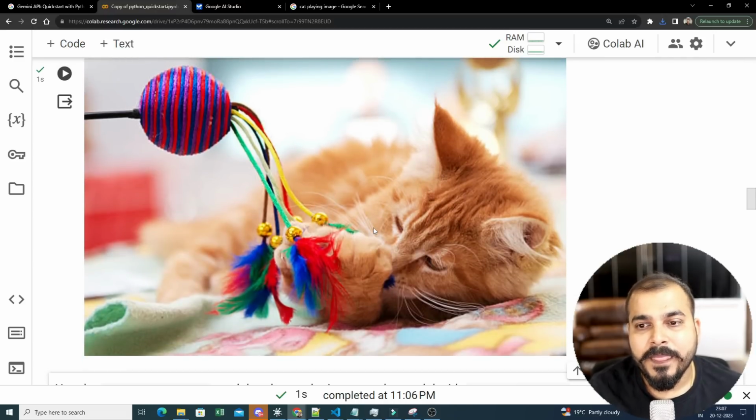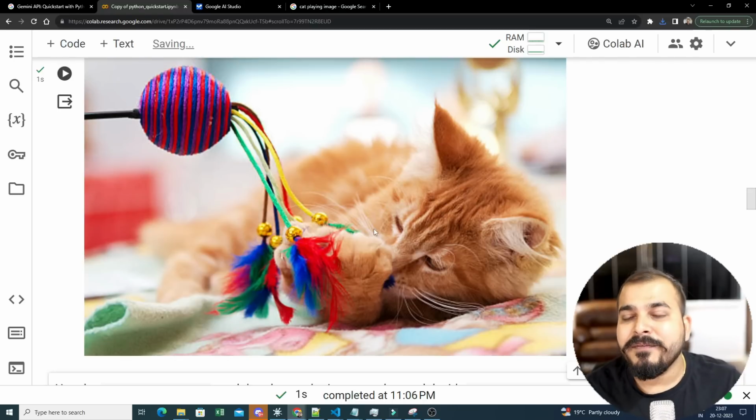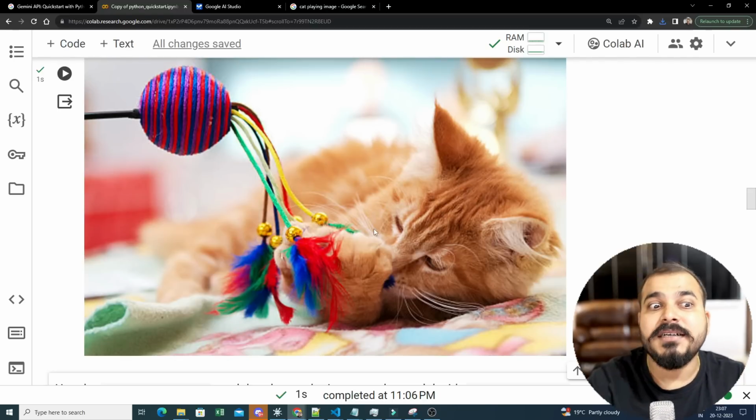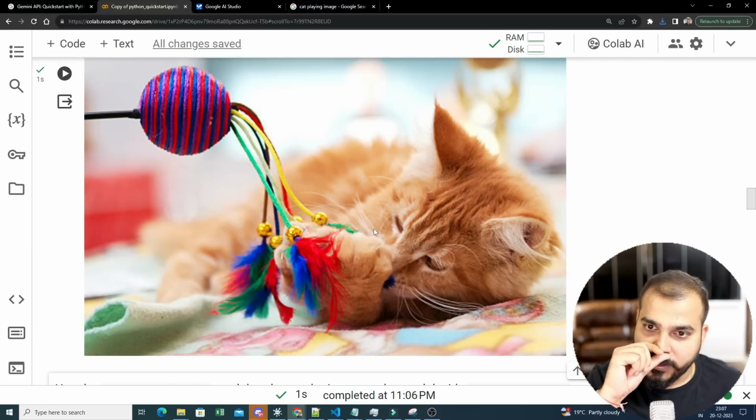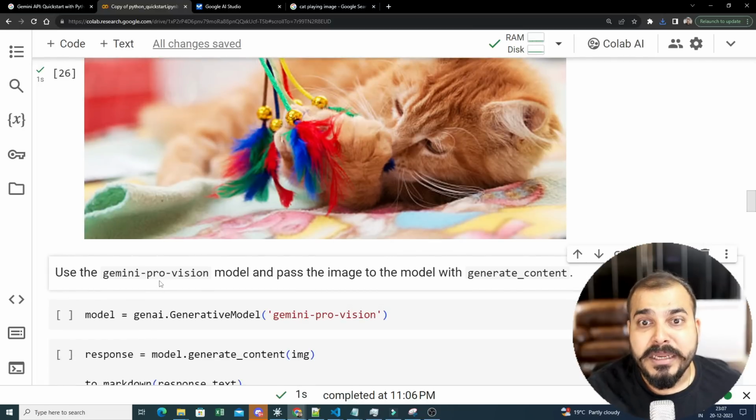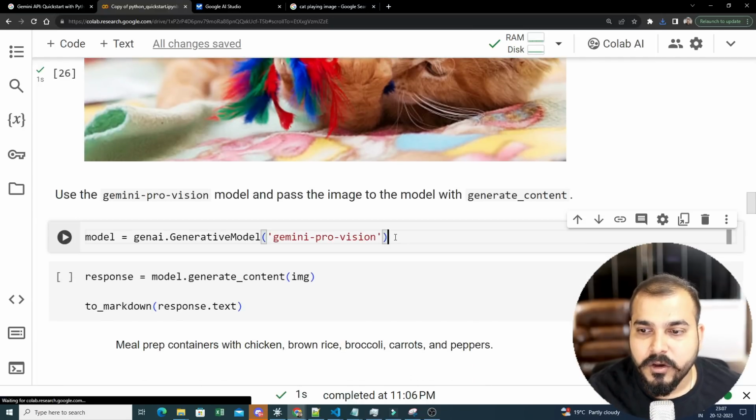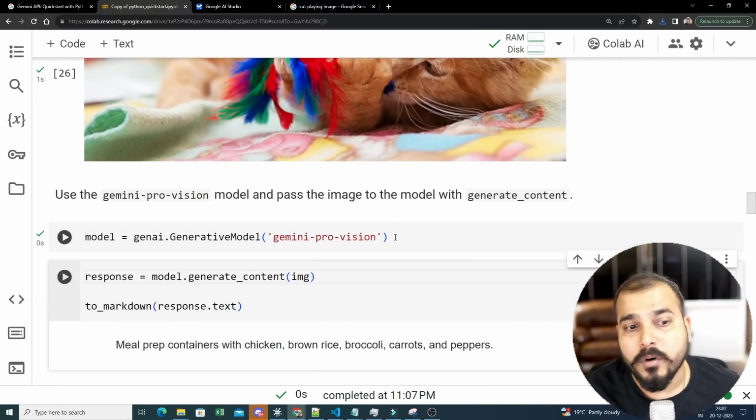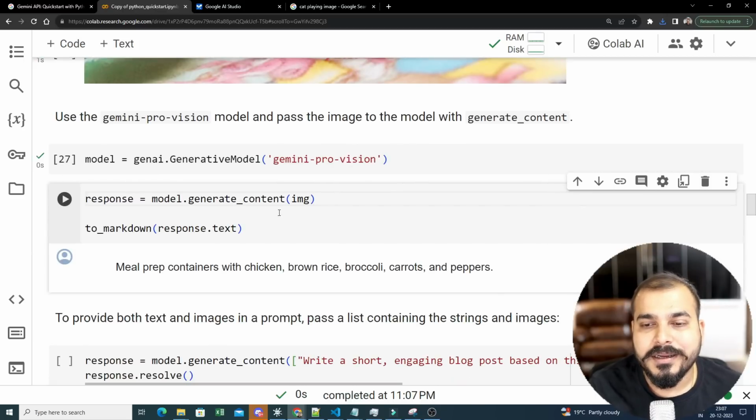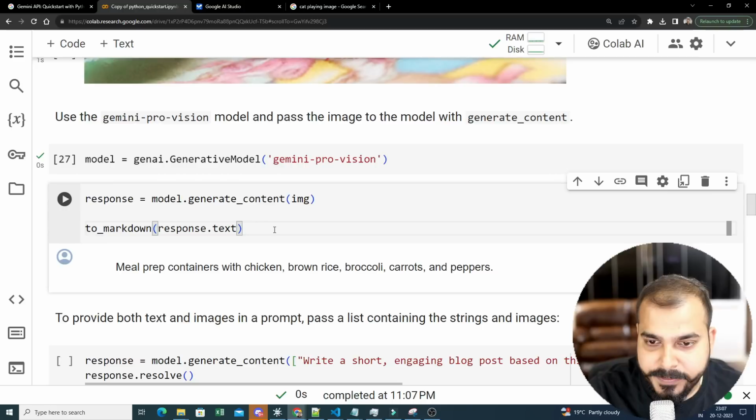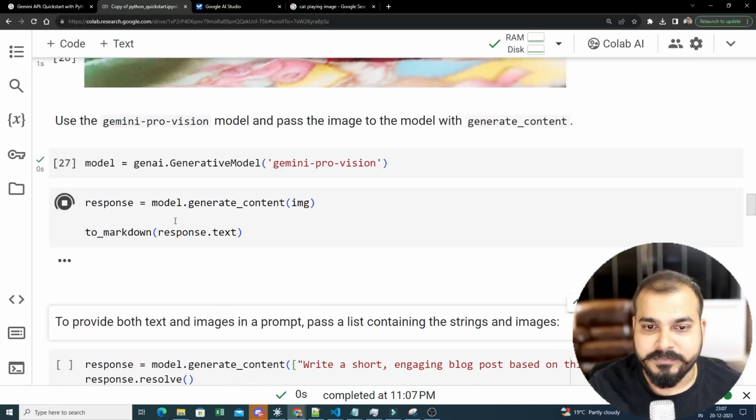Now what I'm going to do is give this image to my Gemini Pro Vision model, and then we will see what it can understand from this image. Like if I say that the cat is playing with some cotton wool, right? Now let's see what answer Gemini Pro Vision gives. First of all, we will load Gemini Pro Vision, then generate with model.generate_content on the image, and then to_markdown of response.text. So let's go and see the answer.